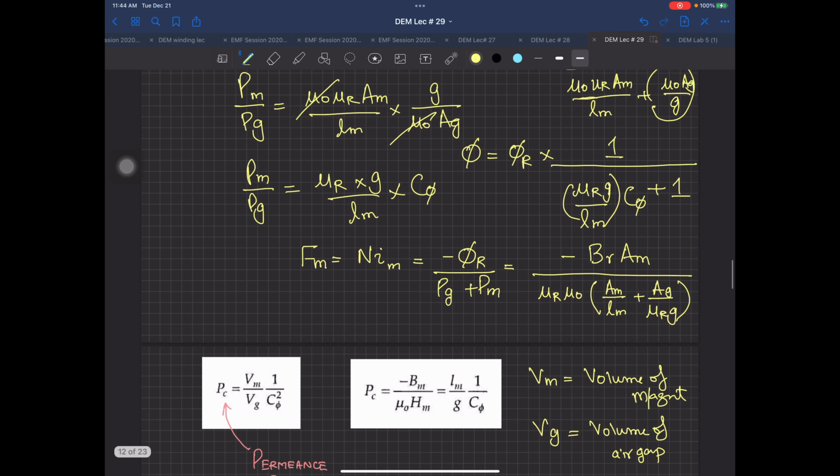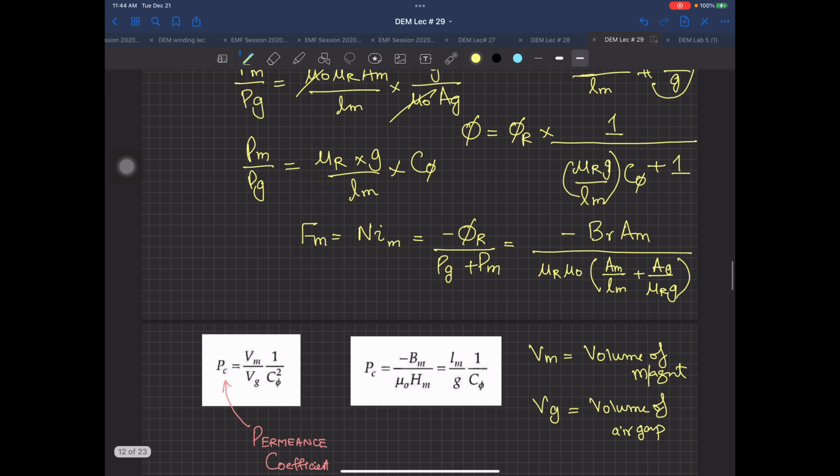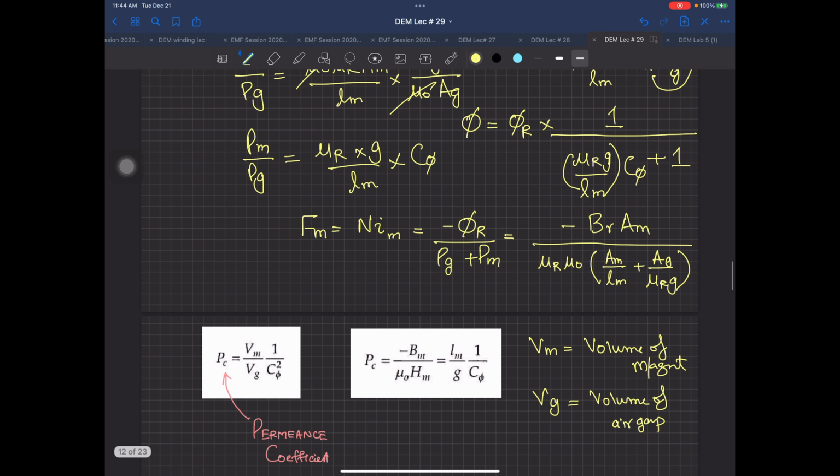You have the equations in front of you. You have to tell me how you will arrive at this relation, which is equal to Vm by Vg, and you have C phi, the concentration factor, in the denominator, squared. And we have called it PC. What is PC?